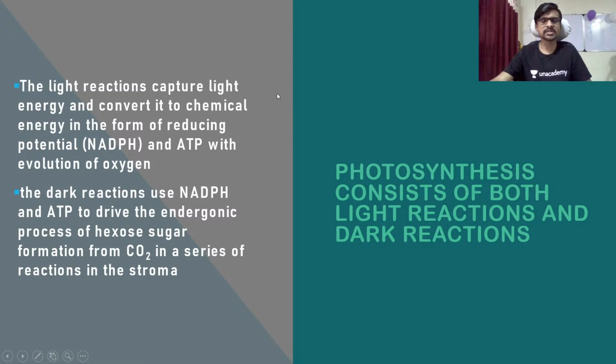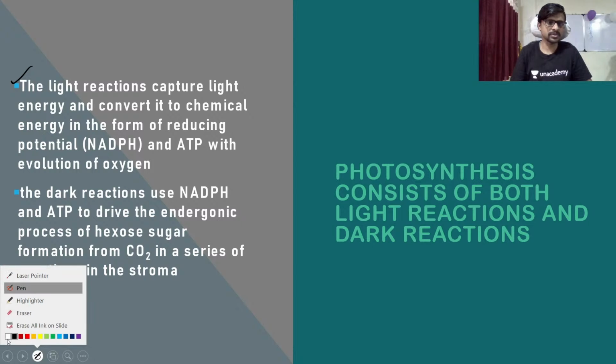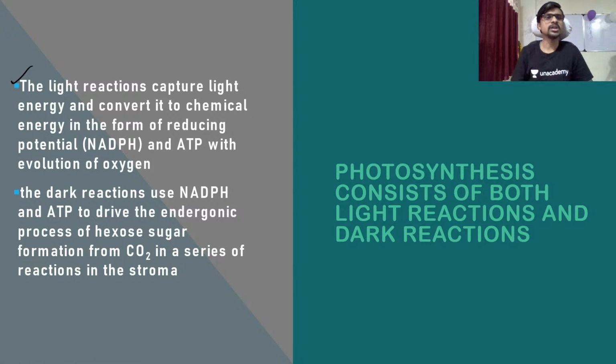Okay, next, let's see the next one. Photosynthesis consists of both light reaction and the dark reaction. So what is meant by light reaction and what is meant by dark reaction? I already explained, but one more time we have the text here. The light reaction captures light energy and converts it into chemical energy in the form of reducing potential, that is the NADPH. We write it like NADPH plus H plus, this is the reduced form, and ATP, with the evolution of oxygen. So this is your light reaction.